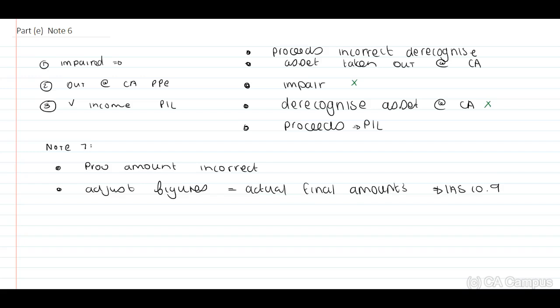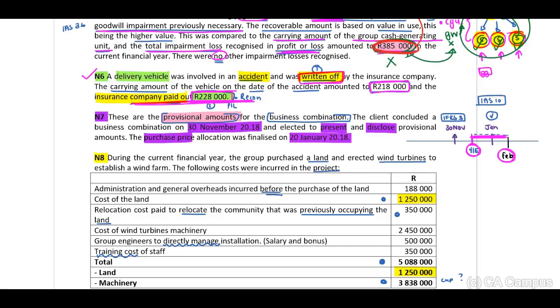This is an adjusting event. Guys, again, when you look at our timeline, you can also state dates. Remember, the purchase price was finalized on 20 January. And we are busy with the audit in February. Therefore, our annual financial statements have not yet been authorized. And we can tick off 7.